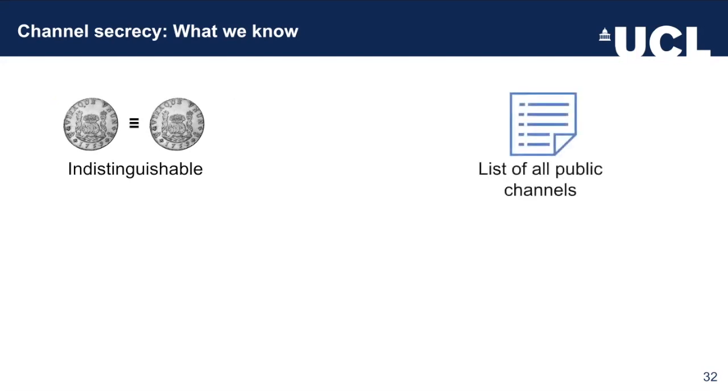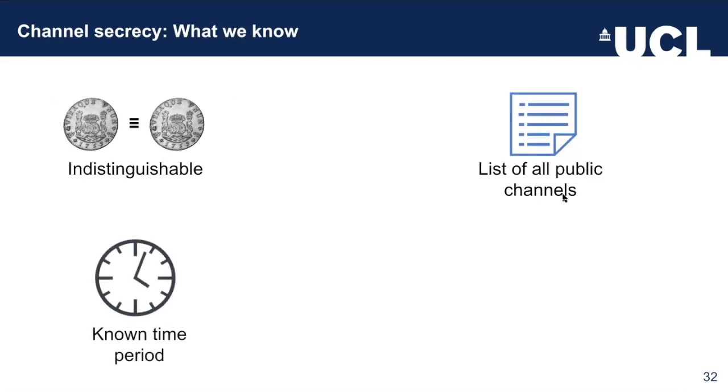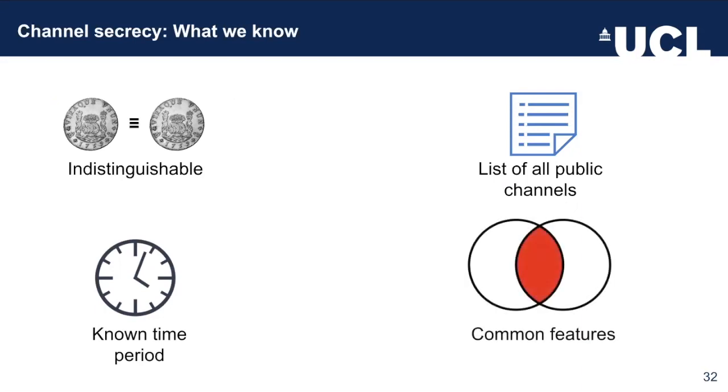So first we start with private channel secrecy, and we'll first start with what we know. We know that on-chain, private channels are indistinguishable from public channels. But we also have a list of all public channels, which we can collect by scraping the node. We also know the time period of when the Lightning Network was formed. And lastly, using the list of public channels and creating our own private channels, we can derive features used by channels that distinguish them from others. The question now is, using all these, can we find out other channels on the network?